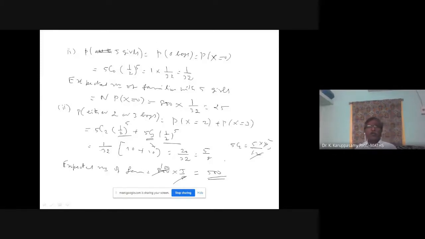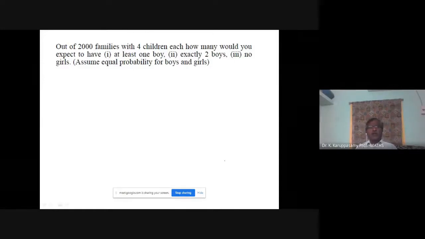The next problem is more or less the same. Instead of 5 children in a family, 4. Instead of 800, here we have 2000. Calculation, everything is the same. N equal to 2000, small n equal to 4, P equal to 1 by 2, Q equal to 1 by 2. Probability mass function: nCx P power x, Q power n minus x.